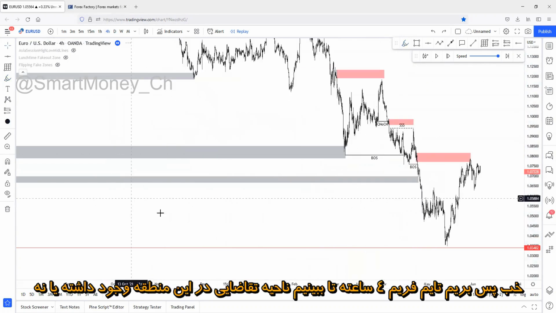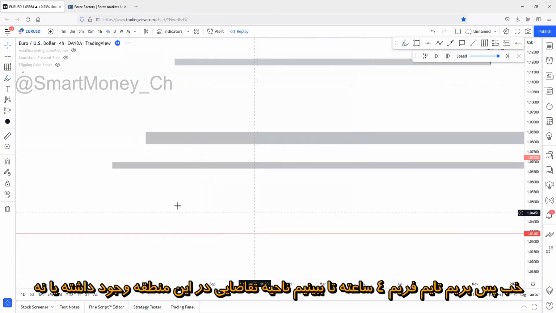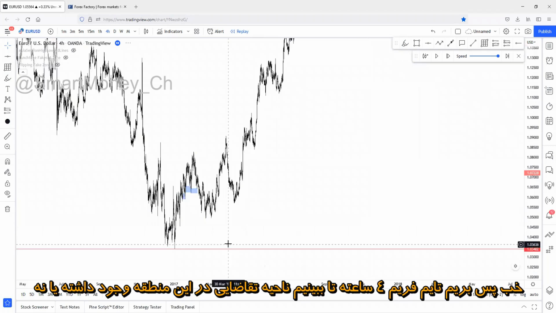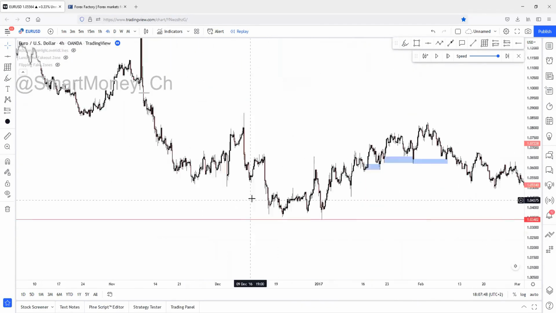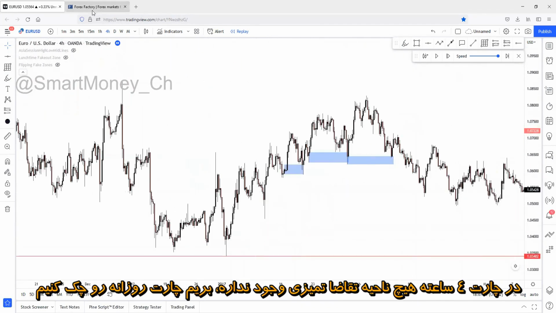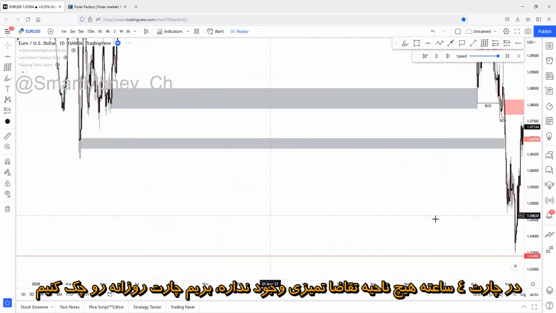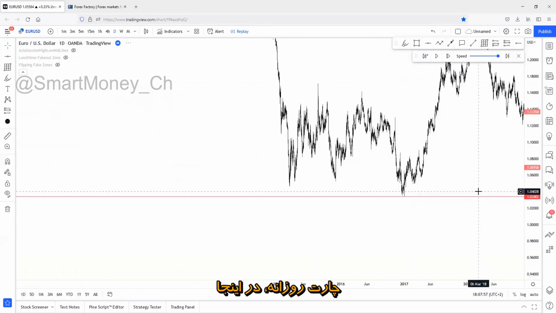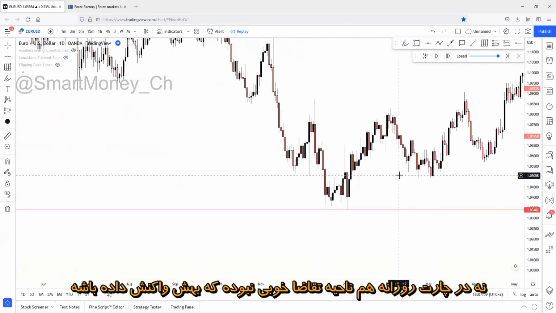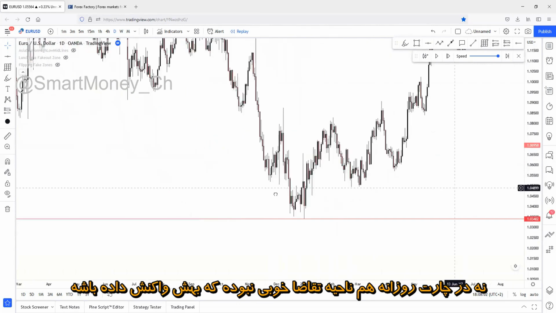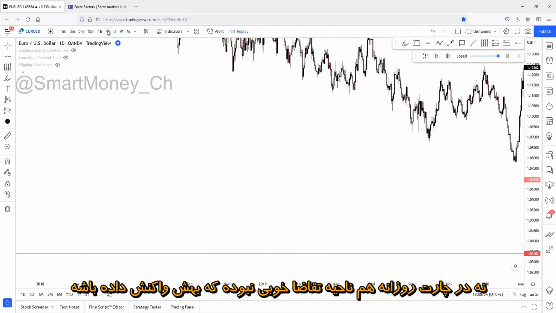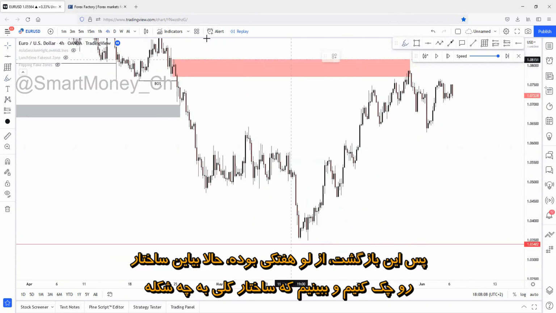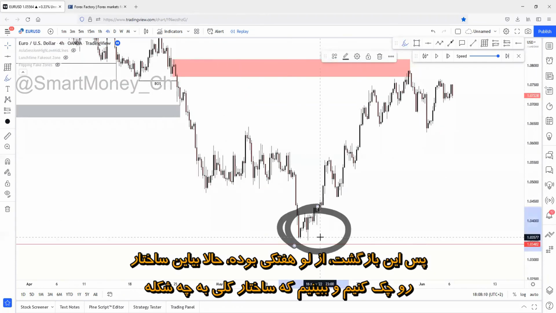Okay, so let me go to the 4-hour chart and see if there was any demand reaction on this region. On the 4-hour chart, there isn't any clear demand reaction. Let me check the daily chart. No, on the daily chart, there wasn't any demand reaction either. So basically, price just reversed on a weekly low point right here at this region. So this point right here was a weekly low reversal.